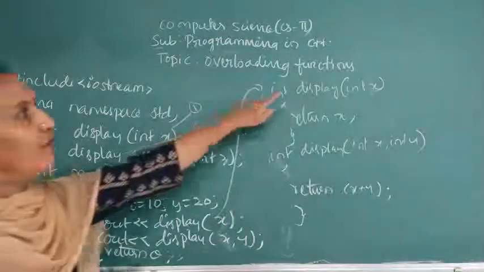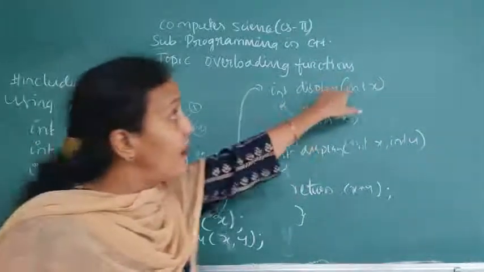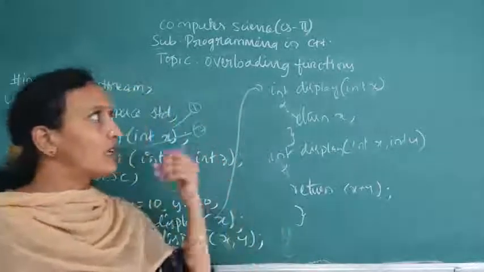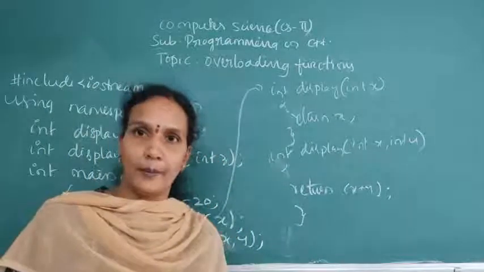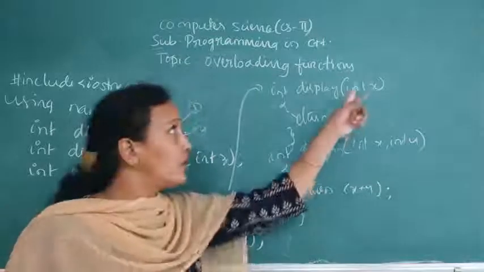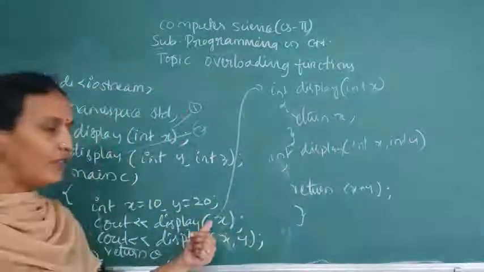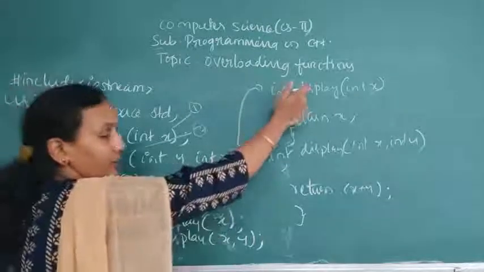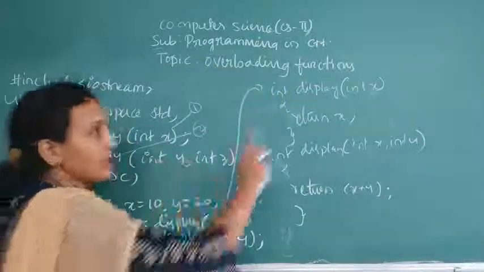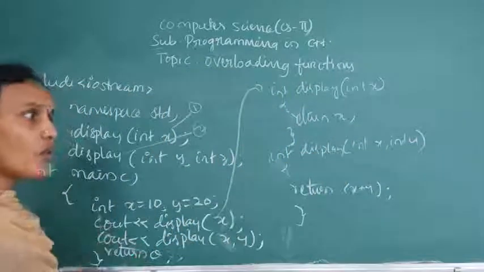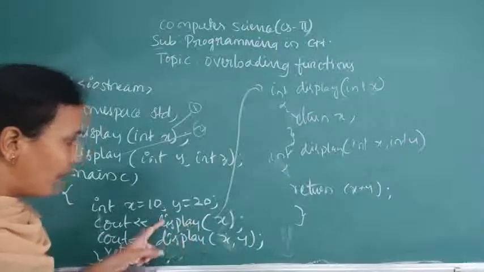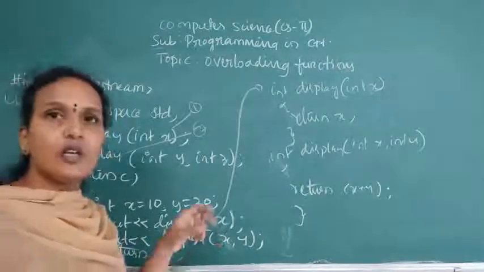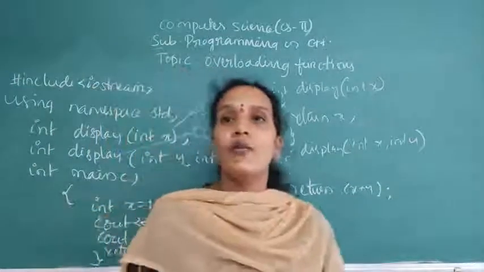Clear? So the functions are the same, the parameters are different. This type of giving more than one function the same name is something you can use in C++. But how will you differentiate? Using the parameters. When you call a function with only one parameter, this function will be executed. If you call it with two parameters, this function will be executed. So in the same program, more than one function has the same name but different parameters. This procedure is called function overloading.